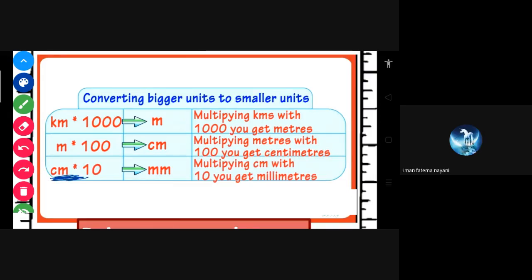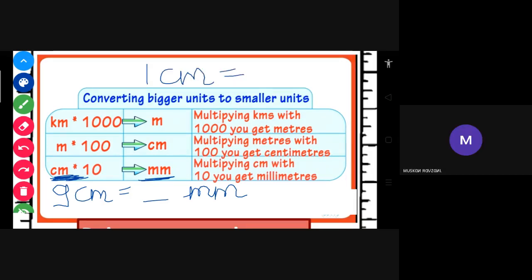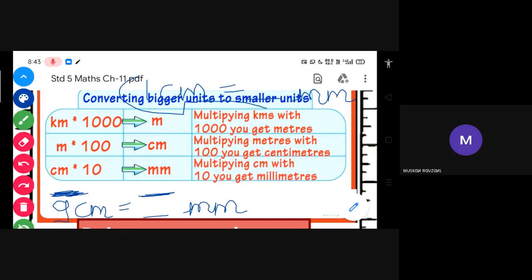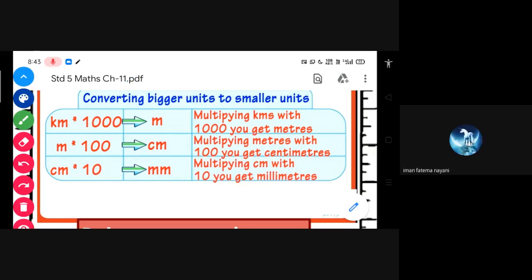Suppose I am asking: 9 centimeter equals how many millimeter? Student, what is your answer? You have to just remember that 1 centimeter equals how many millimeter? 10 millimeter. So the answer is 90 millimeter. Yes, ma'am, 90 millimeter.